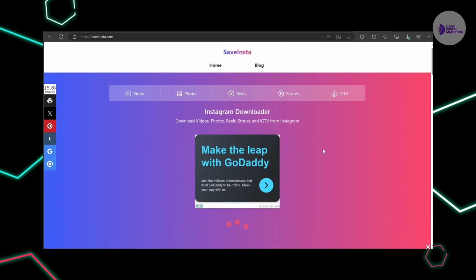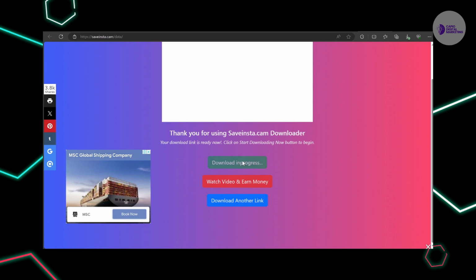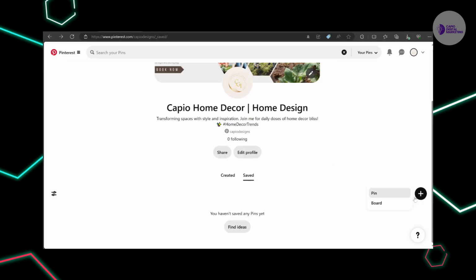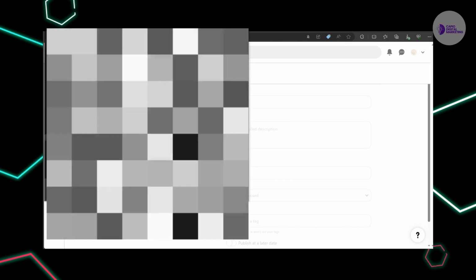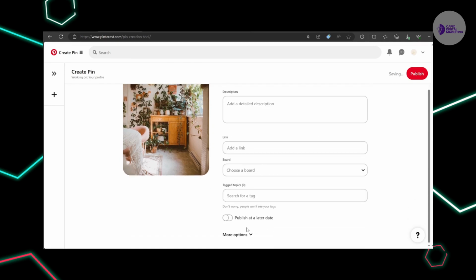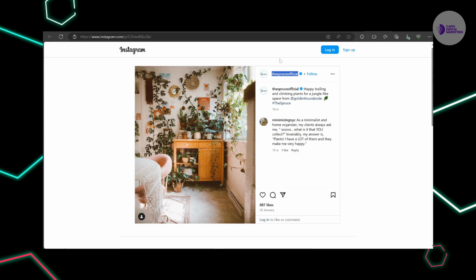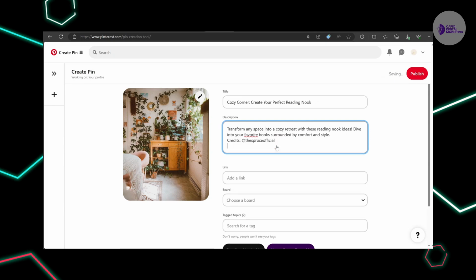And now I can paste it into SavvyInsta.app, a free website where I can just download these images to my computer for free with no watermarks. Then I can go back to my account on Pinterest and click on Create a Pin. So we're going to create a pin. You want to click here to upload that image. You want to add a title. You want to add what the pin is about. And you can also use creativity for this. You can ask it to generate a description for your pins. But most importantly, credit the person from whom you actually got the post. So in this case, I'm just going to copy the username of this account, and I can even tag them here on Pinterest.